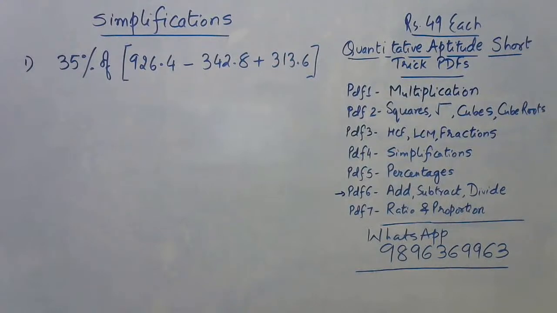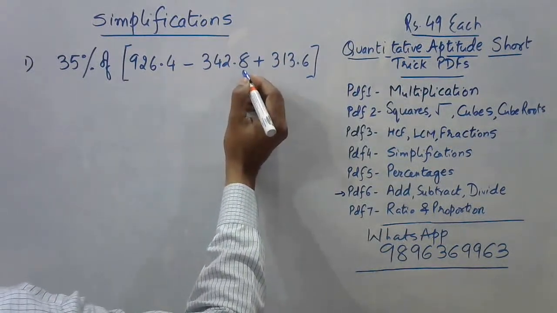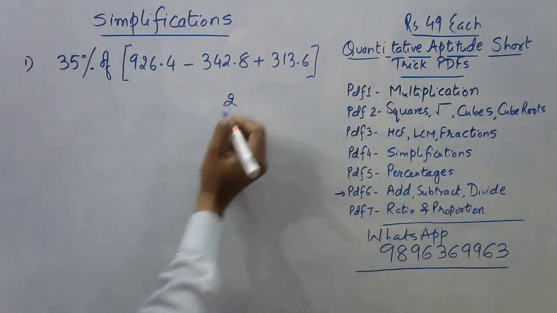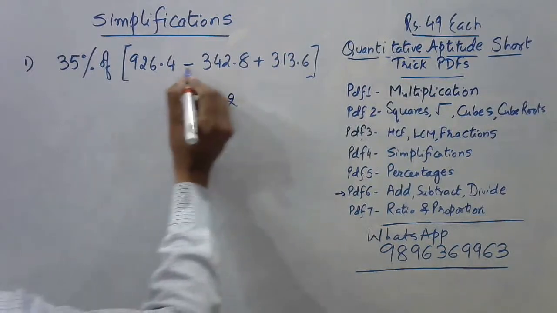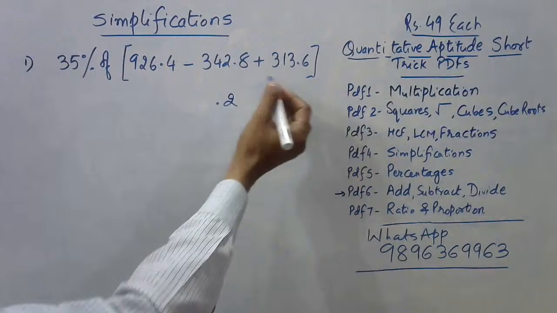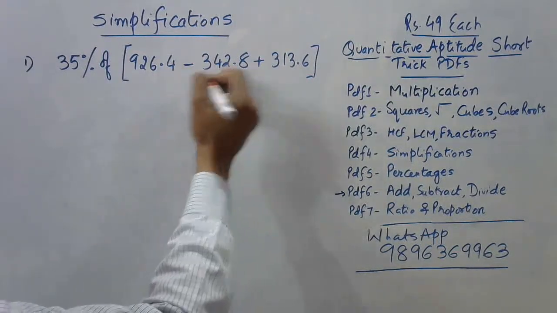First of all, 926.4, and then we have to subtract 342.8 from this, and then add 313.6. So 14 minus 8 is 6, 6 plus 6 is 12, 2 and 1 carry, and then we have 6. 5 minus 2 is 3, 3 and 3 is 6, 6 plus 1 is 7, and then 2 plus 4 is 14.